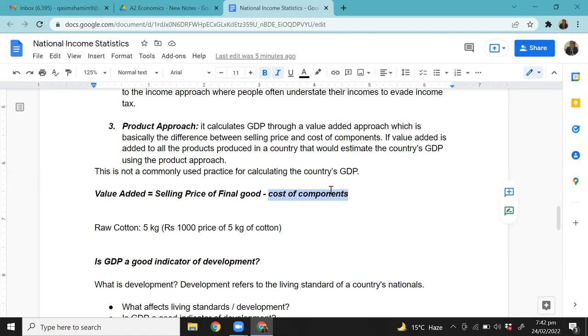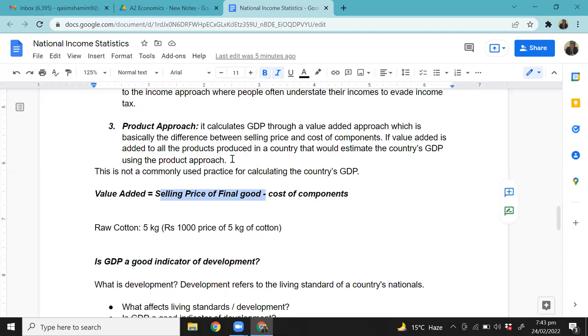Great, perfect. So cost of components is just the tangible goods. You can think about it this way: cost of components is just the tangible goods that went into producing that product, as simple as that. So if you think of a laptop, the plastic that was used, the microprocessors, the other electronic components being used. That's the cost of components. You don't subtract rent and other things, right? So let's say the components of a laptop cost you 30,000 rupees to buy, and the final laptop is sold for 50,000. So 50 minus 30 gives you 20,000. That's value added. Now, how do you calculate GDP from this?